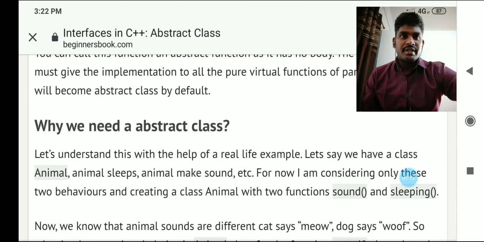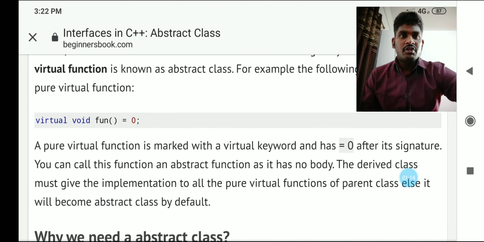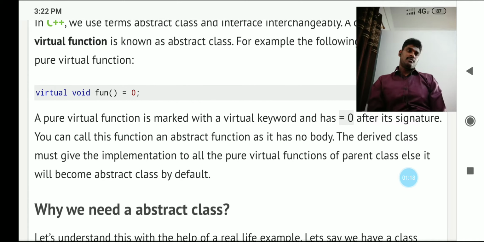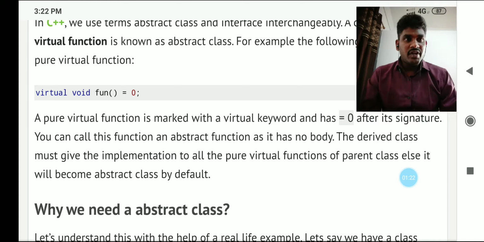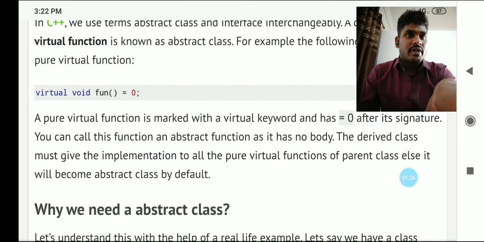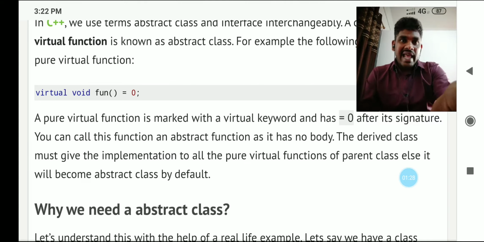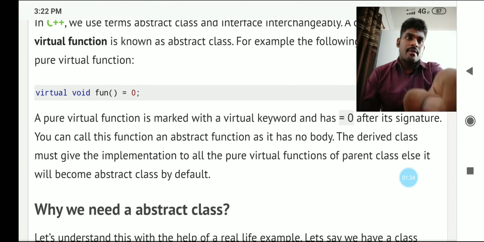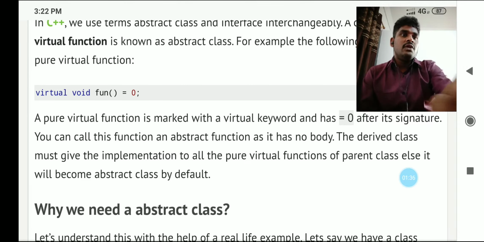about virtual function here. A virtual function is marked with a virtual keyword and has equal to 0 after its signature. So look at here, the syntax is already declared: virtual void function equal to 0. Virtual is the keyword.